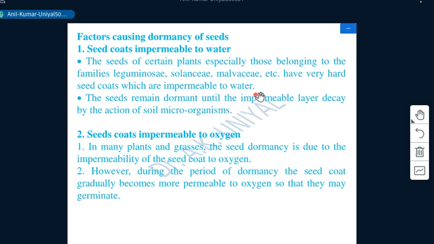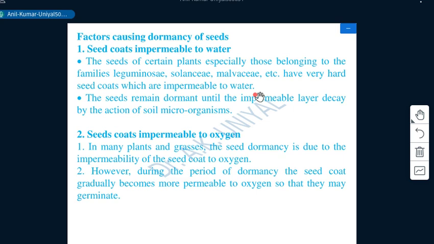Once the metabolic activities get started and cell division occurs, this hard coat does not permit the growing embryo inside the seed to expand.